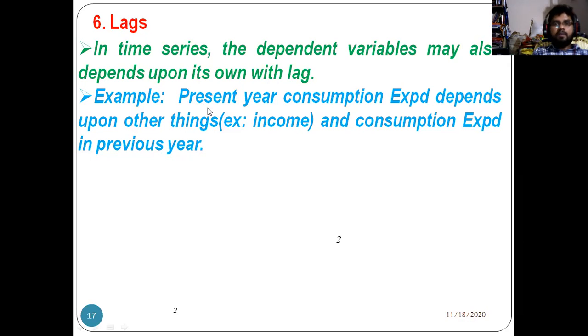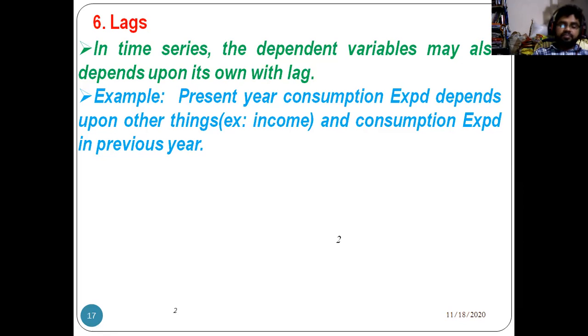If you take your family expenditure in November, it depends on October, how much you spent in October. Your November expenditure may also influence December expenditure, because of your taste, preference and habits.